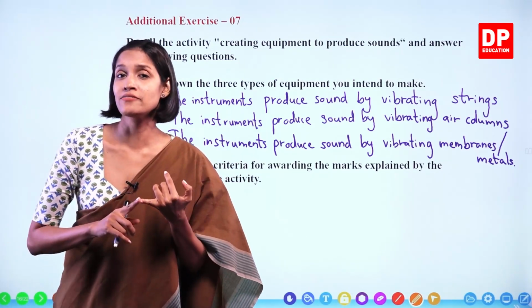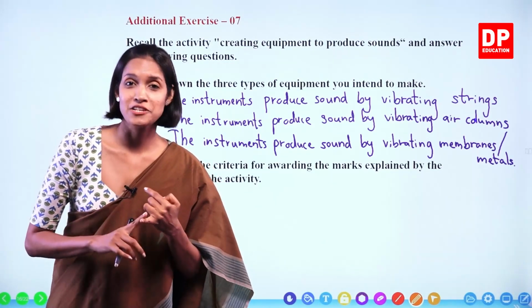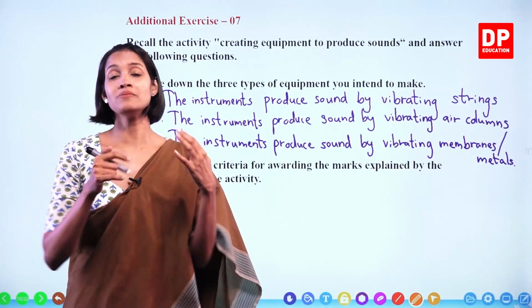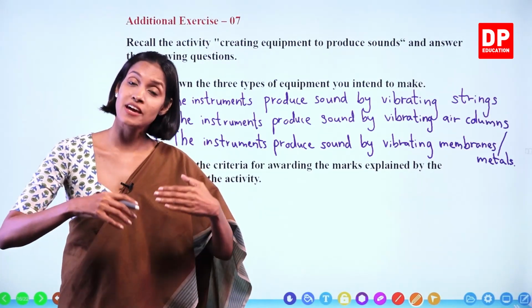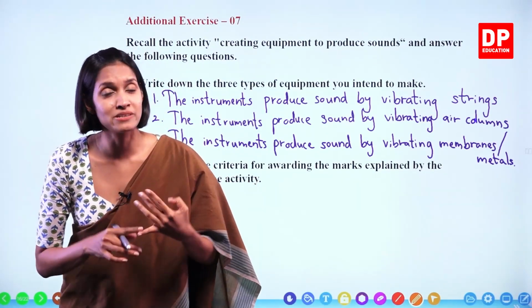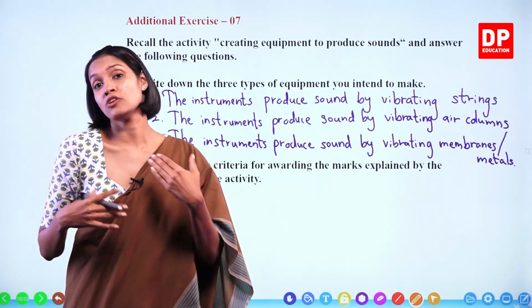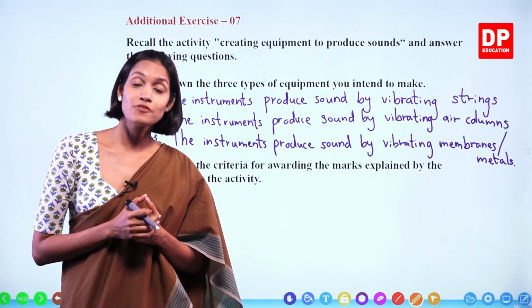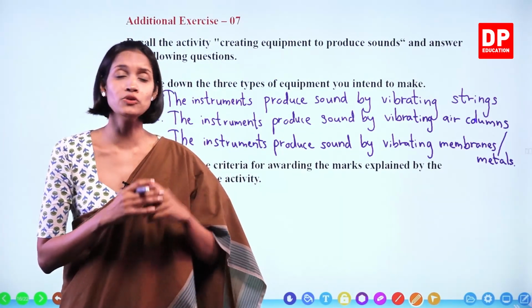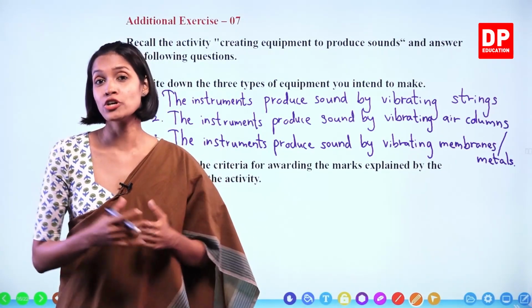Your teacher must have given certain marks for creativity. Then the teacher must have awarded marks for the materials that you use. The teacher must have asked you to make these things with the materials that are readily available, or with waste materials, or with eco-friendly materials. So you don't have to buy things anew. As I explained, you all can do these activities with the things that you can find around your house.